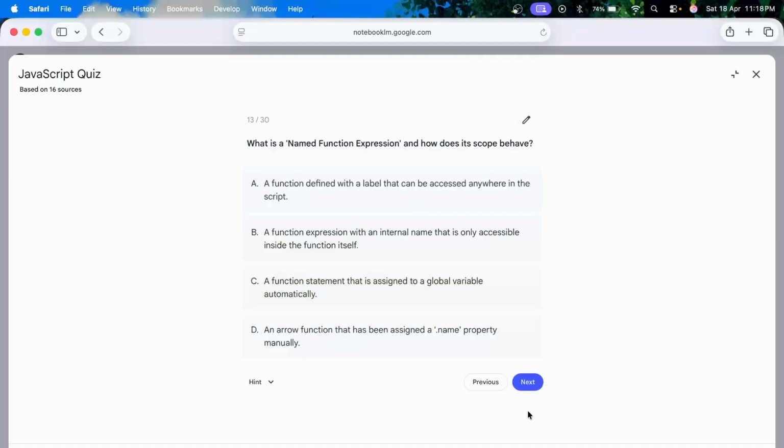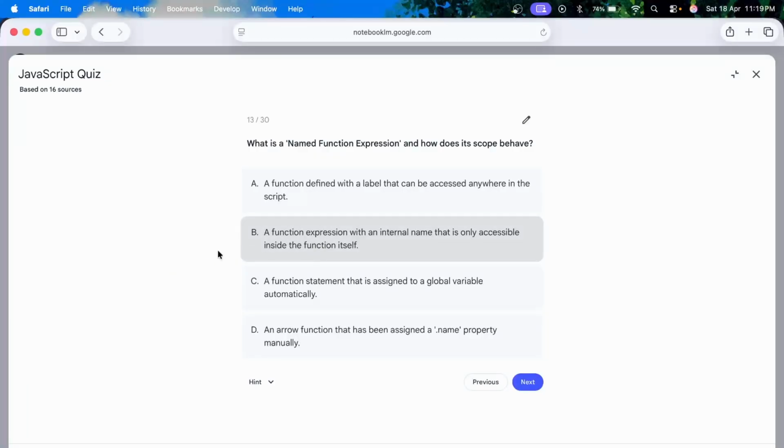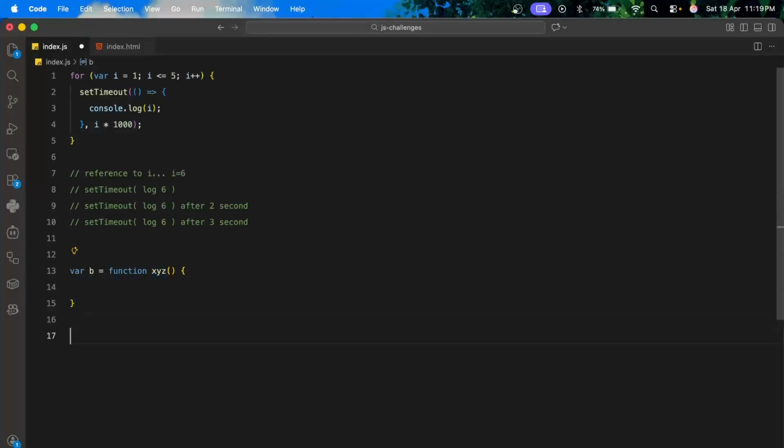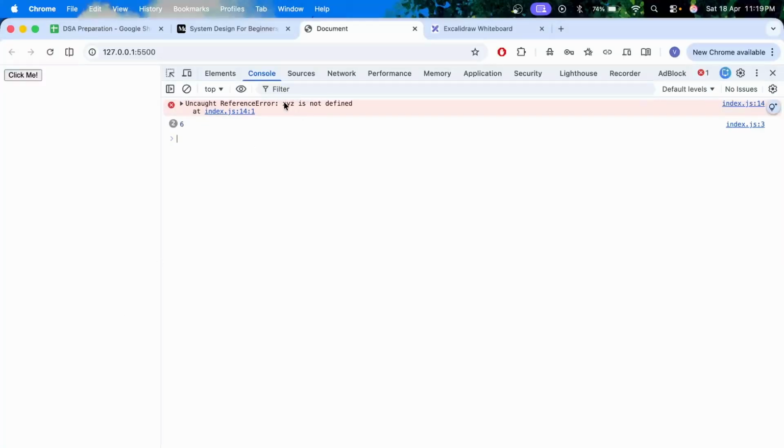What is a named function expression and how does its scope behave? This is a named function expression, a function expression with a name. It is a function expression, but I have also given a name to it, and this name is only accessible inside the function. Outside the function, if I write something like this, it will not be recognized. See, xyz is not defined.